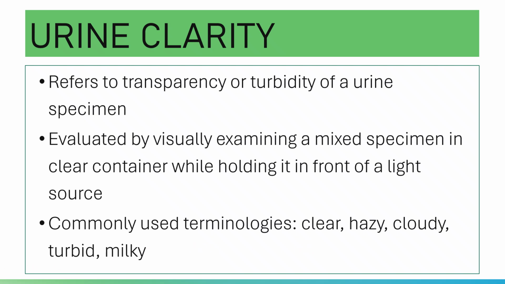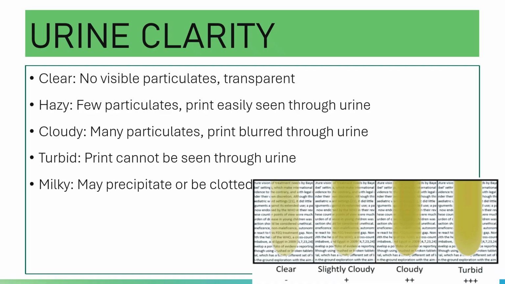Now the terms utilized for the clarity of your urine. First on the list is clear. Clear here means there are no visible particulates, and it is transparent. Normally, urine is clear.